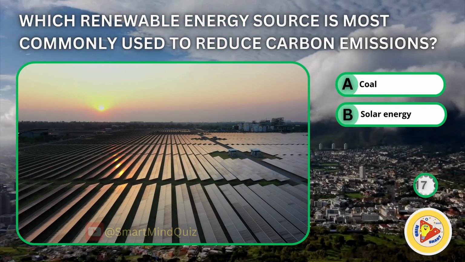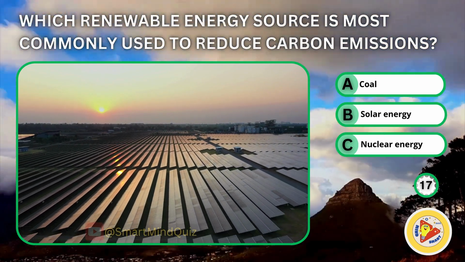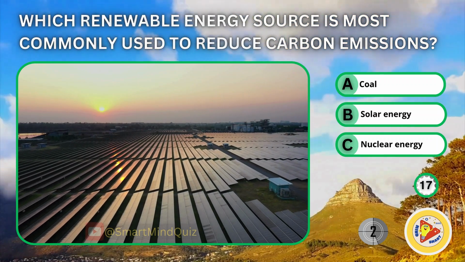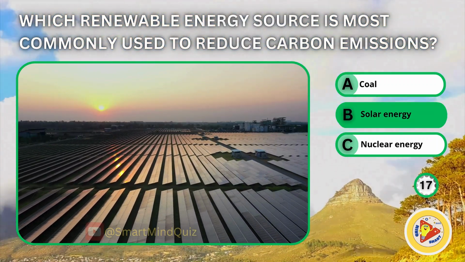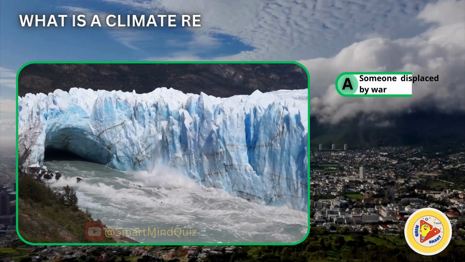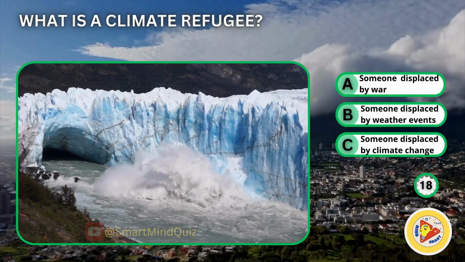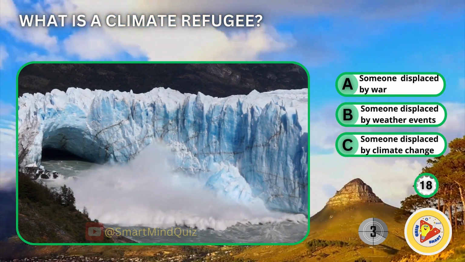Which renewable energy source is most commonly used to reduce carbon emissions? Coal, solar energy, nuclear energy. What is a climate refugee? Someone displaced by war. Someone displaced by weather events. Someone displaced by climate change.